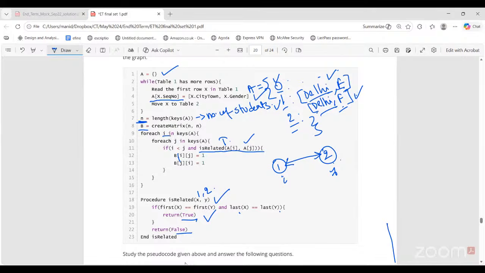See, for each I in keys of A, keys of A are nothing but sequence numbers. So I and j are sequence numbers. So for a pair of sequence numbers such that I less than j, like 1 less than 2, if I see that A of I and J, these two sequence number students, belong to the same city and have the same gender, then I will say that a bidirectional edge exists between them in matrix B or in the graph.